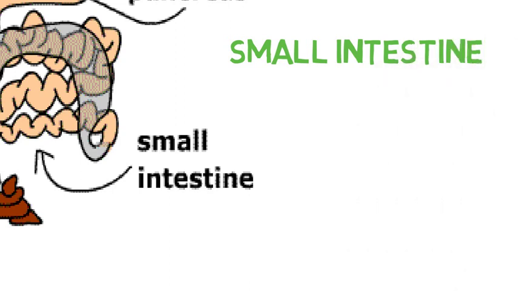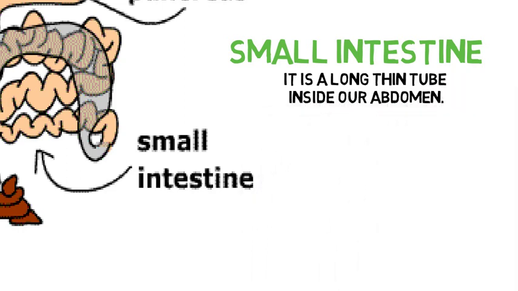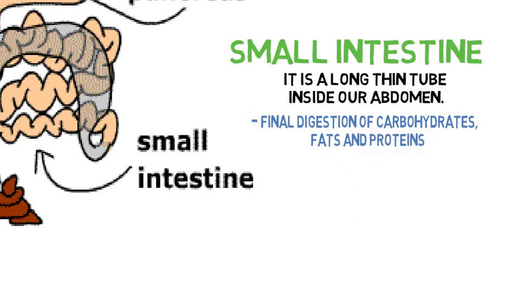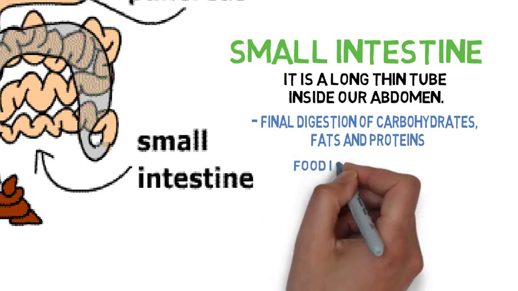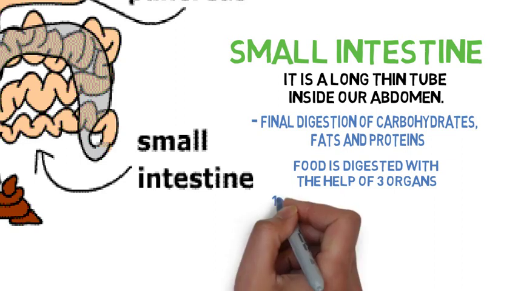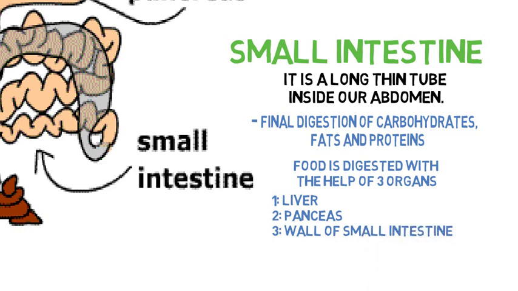Small intestine. The small intestine is a long, thin tube inside our abdomen. What is the function of the small intestine? The small intestine performs two functions. Final digestion of carbohydrates, fats and protein occurs in the small intestine. This digestion occurs with the help of organs. 3 organs help in the digestion of food, which are the liver, pancreas and wall of the small intestine.